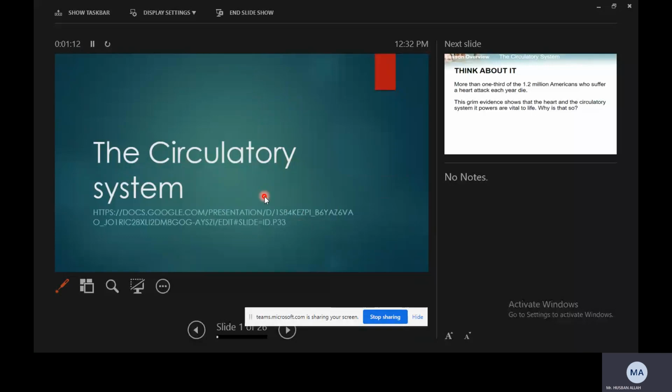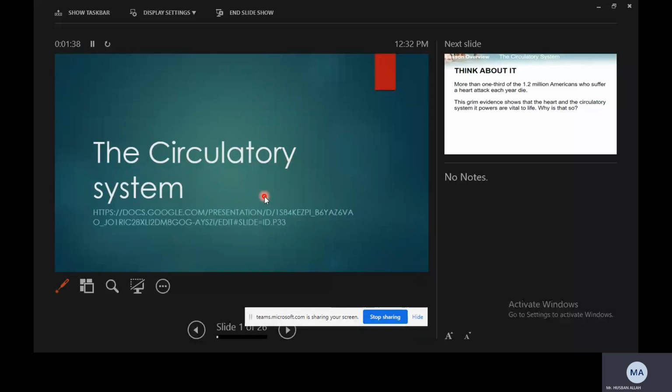Now we have two types of circulatory vessels, we can say, right? One is the artery and the other is the veins. The major organ of the circulatory system is the heart. What? Heart. Yes, the major organ. Besides this, we have arteries and veins. What is the function of the artery? What is the function of the veins? So what will the artery take?